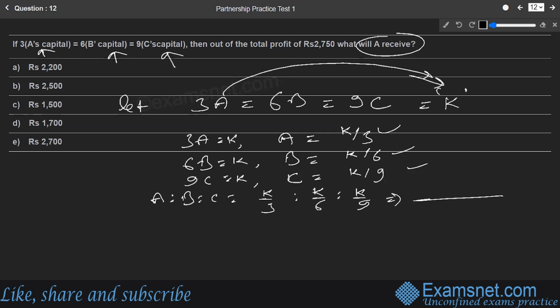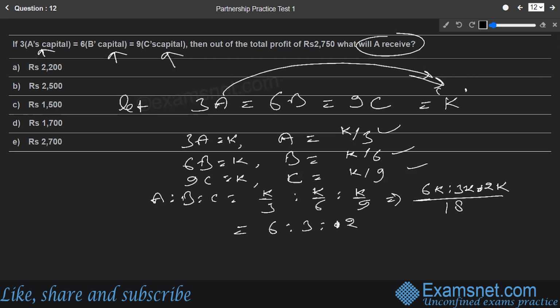For that, we take the LCM. The LCM of 3, 6, and 9 is 18. So this becomes 6k, this becomes 3k, and this becomes 2k. So the ultimate ratio between A, B, C is coming out to be 6 is to 3 is to 2. That is the ultimate ratio.